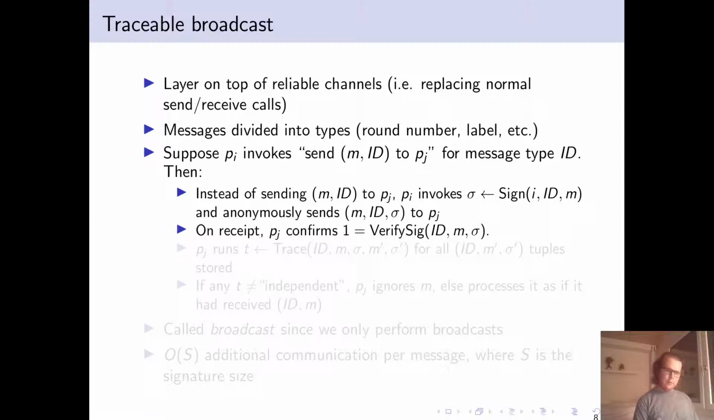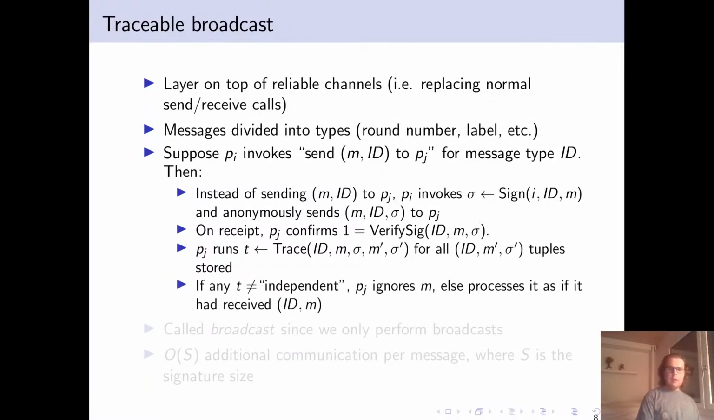So what the process knows now is that it has received a message from someone in the set of processes. To check whether he's received a message with respect to the same identifier from the same process twice, he runs the trace algorithm with respect to all messages and signatures buffered so far with respect to this identifier. If there's any message that doesn't pass the trace checks, the process ignores the message. Otherwise, it processes as if it had just received a message.